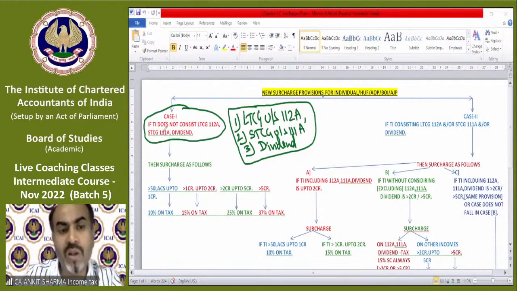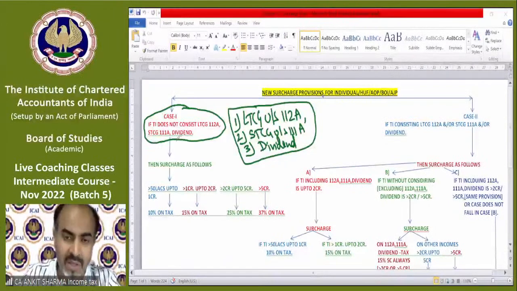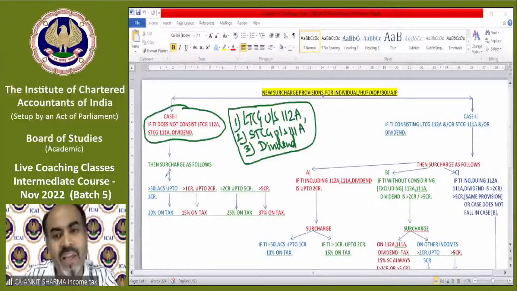So if total income does not consist of long-term capital gain 112A, short-term capital gain 111A and dividend. Do not ask me what is 112A, what is 111A, what is dividend. You will study it in a further chapter. So if the assessee is an individual, HUF, BOI, AJP and has total income, but it does not include any of these 3 incomes, then the surcharge provision will be normal as we have discussed.